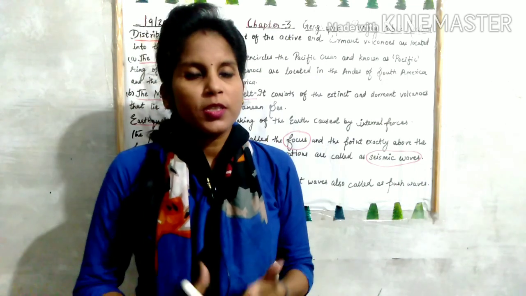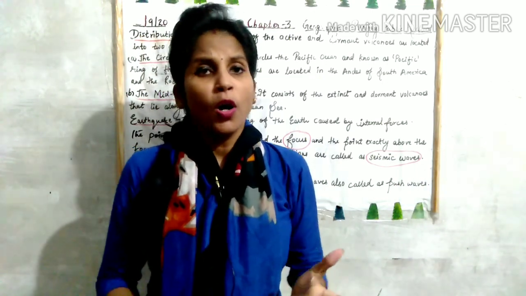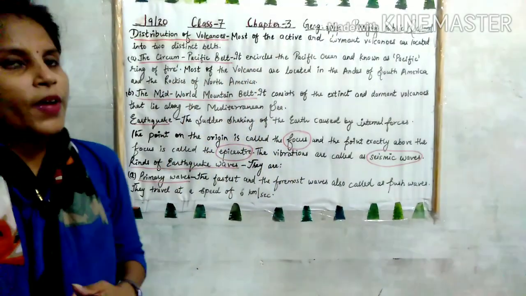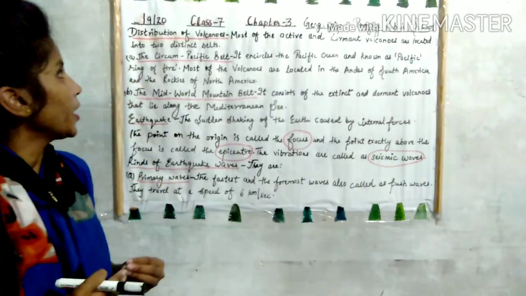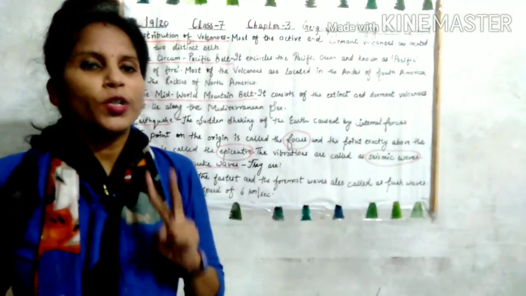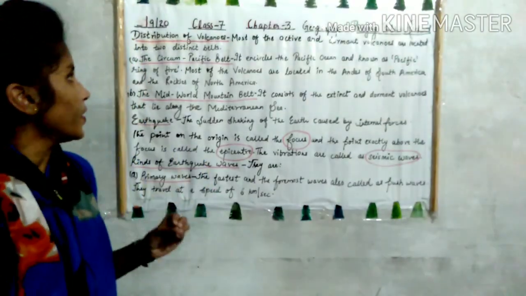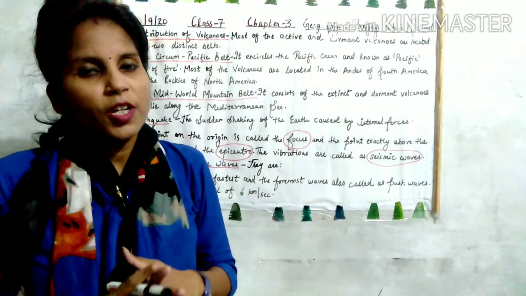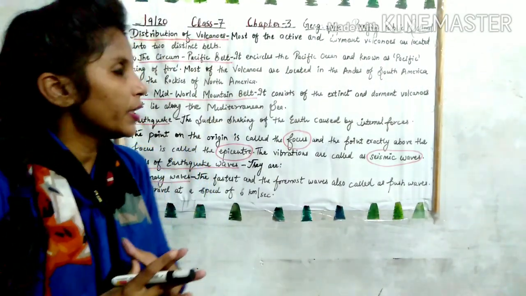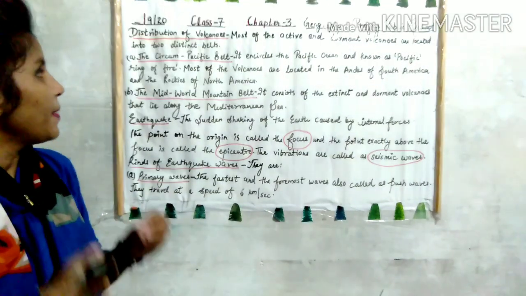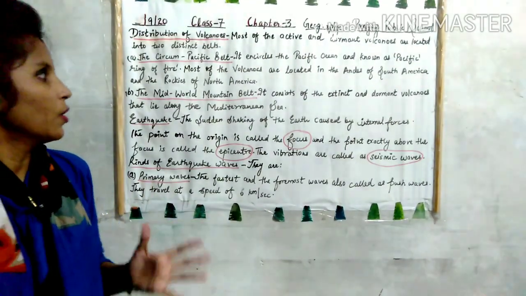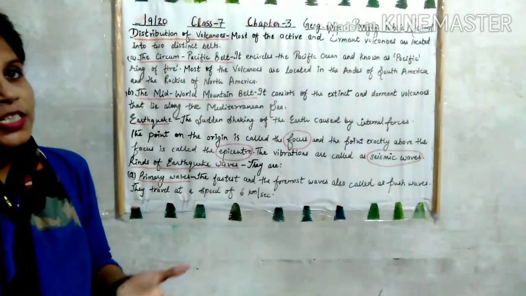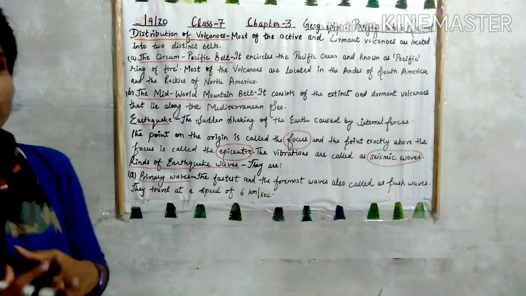Distribution of volcanoes. Now volcanoes are found over the world in which area? Most of the active and dormant volcanoes are located in two distinct belts. The first one is the circum-Pacific belt. It encircles the Pacific Ocean, and it is known as the Pacific Ring of Fire. Most of the volcanoes are located in the Andes of South America and the Rockies of North America.